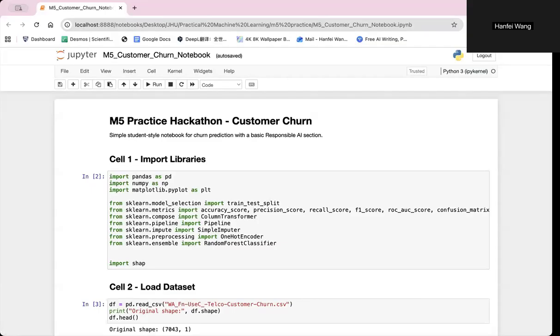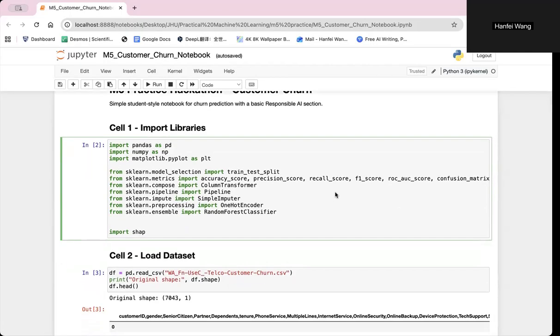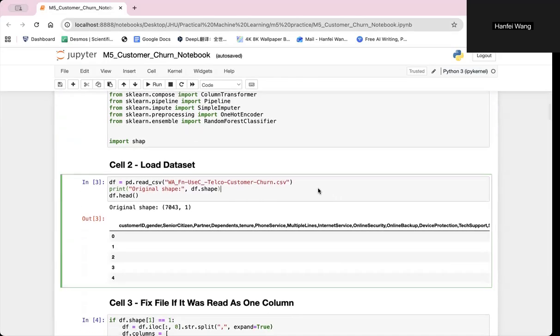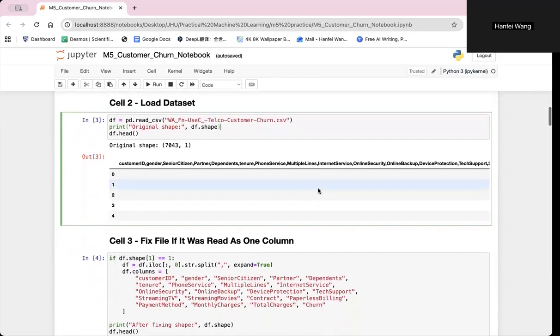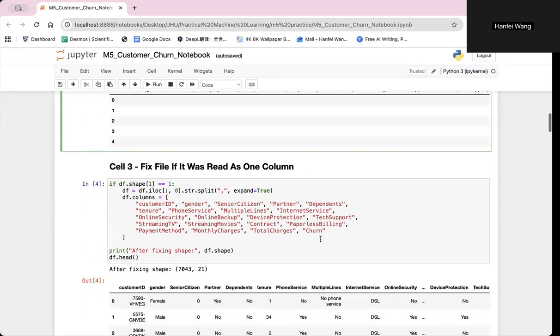In this project, I built a machine learning model to predict customer churn using the telco customer churn dataset. In this cell, I import the main libraries used for data processing, machine learning, and model explainability. Here I load the dataset. Each row represents a customer, and the dataset includes demographic information, service usage, contract type, payment method, and billing information.